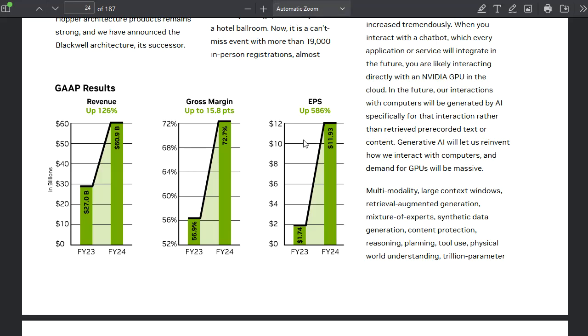So we can look at some numbers here. For instance, we see revenue went up from 27 billion to 60.9 billion. So I expect it draws a line with increased revenue, maybe not by 126%, but maybe 100%, maybe 80%. We would do something like this as human beings. Regarding gross margin, we would say it probably doesn't go from 56.9% to 72.7% to 90%.